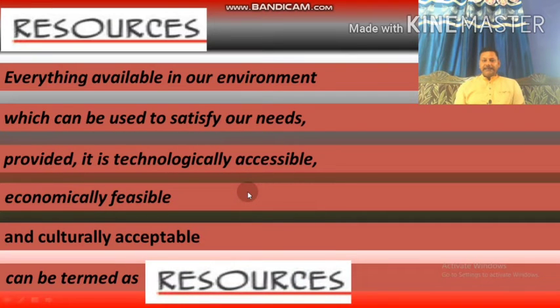So what are the elements needed? It should be available in the environment, should satisfy human need, should be technologically accessible, should be economically feasible, and should be culturally acceptable. Even if the question is what are the elements of a resource, you will write these 5 elements.